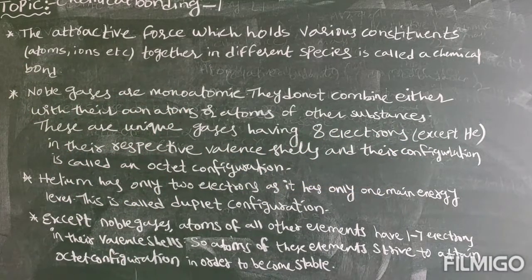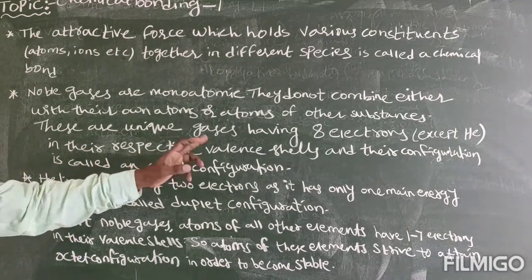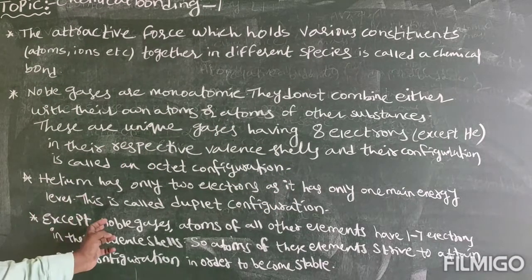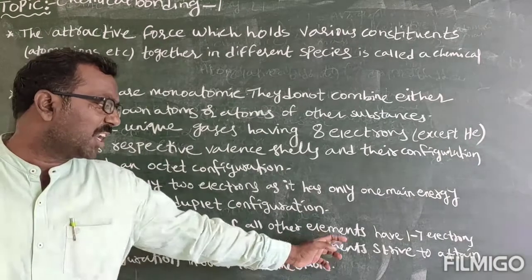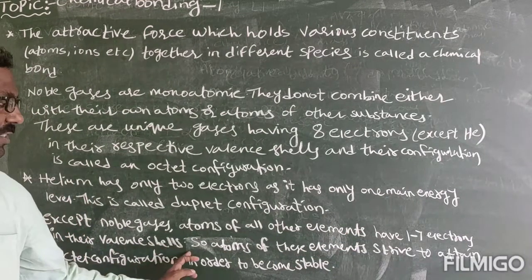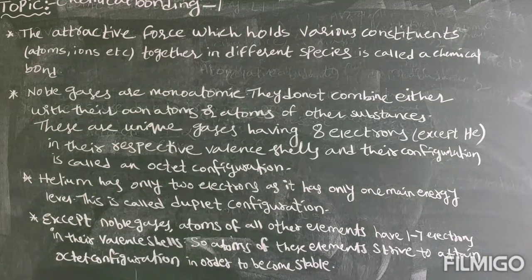That's why it is called duplet configuration in their respective valency shells, and their configuration is called an octet configuration. So atoms of all elements except noble gases have 1 to 7 electrons in their valency shell. So atoms of these elements always try to attain octet configuration in order to become stable, and this concept was given by Lewis. Okay, you make a note of this. The next two important points I will give you.